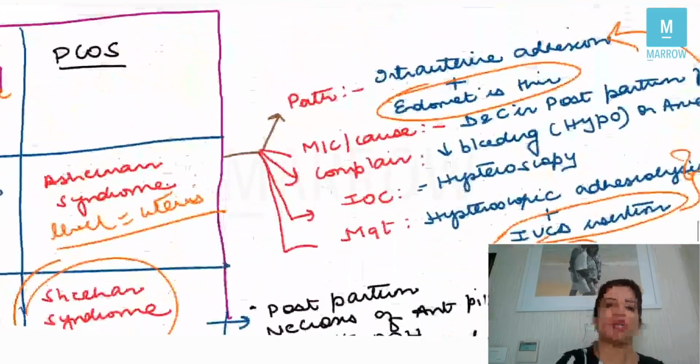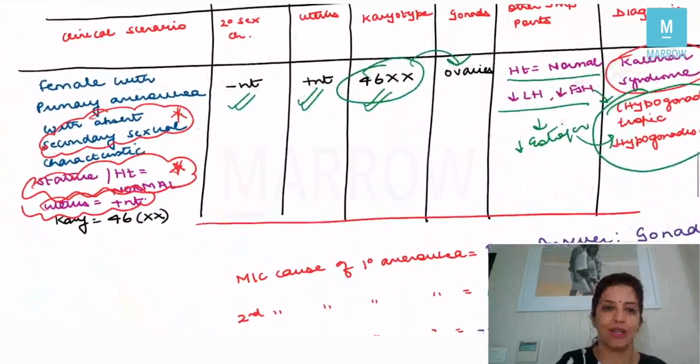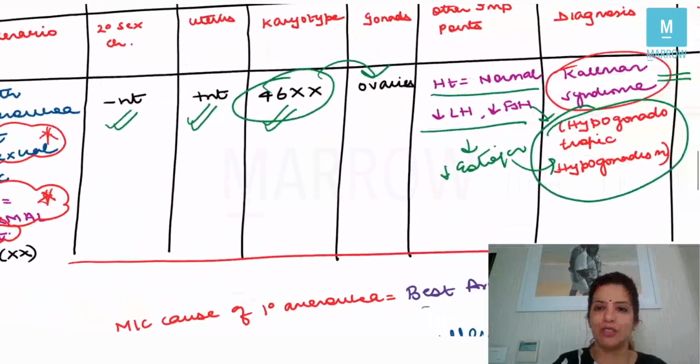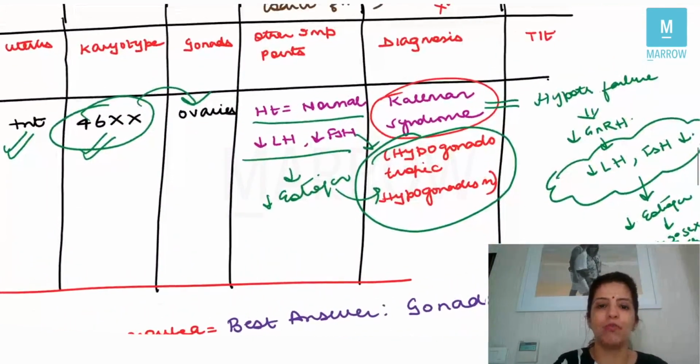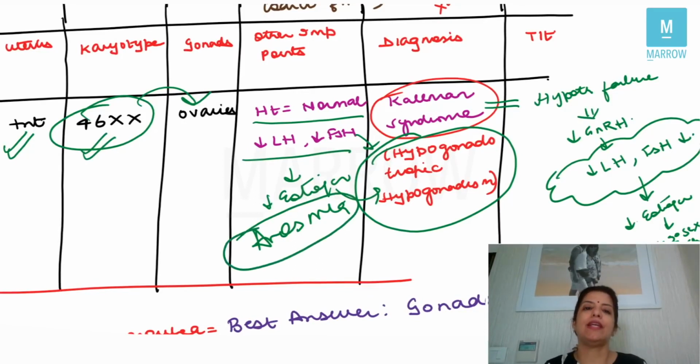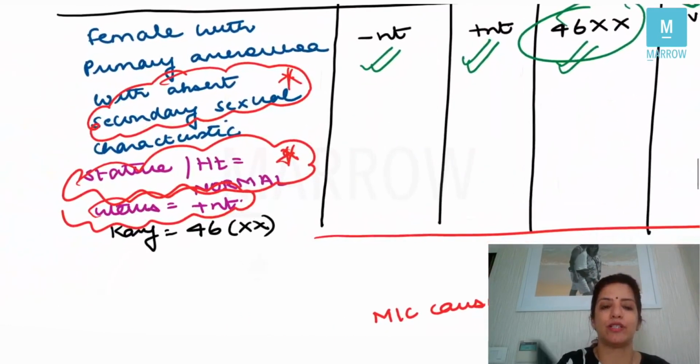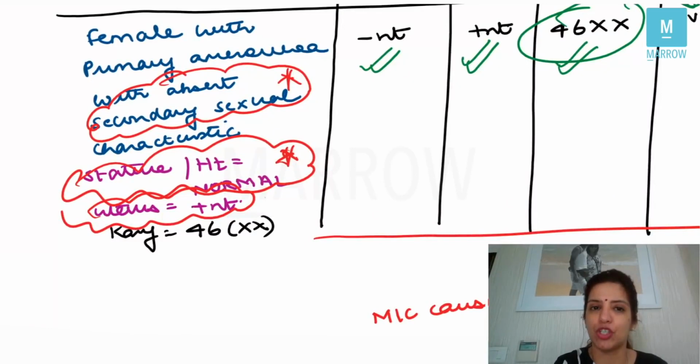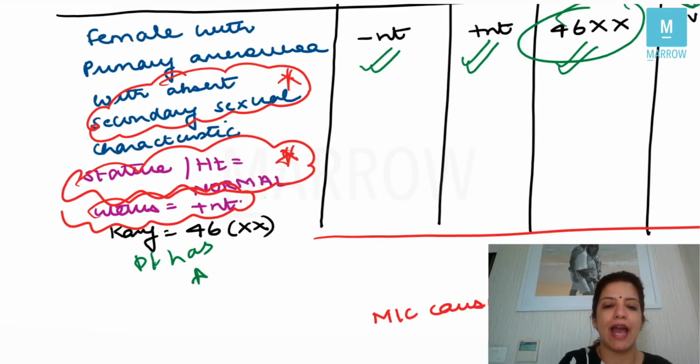Now, one thing which I forgot to tell you, which is very, very important here, is about Kallmann syndrome. In Kallmann syndrome, one very important point which I missed was that the patient is going to come to you with anosmia. Always. In Kallmann syndrome, remember that there will be decreased GnRH secretion and there will be anosmia. So this is one thing which will tell you that it is a case of Kallmann syndrome: the height of the patient is normal, there are absent secondary sexual characteristics, and the patient has anosmia.